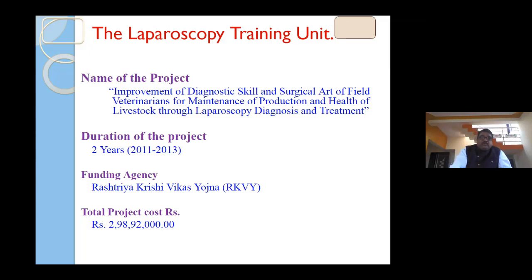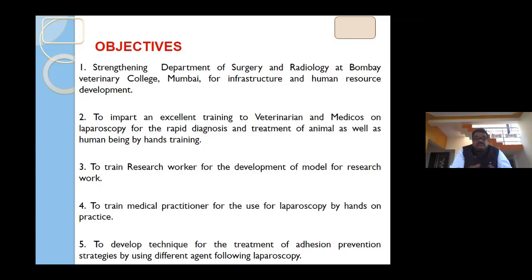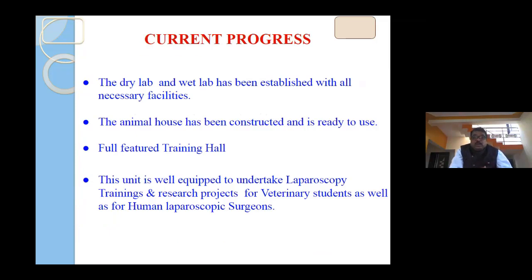The objectives were the strengthening of the Department of Surgery, improving the infrastructure of the Department of Surgery, imparting excellent training to veterinarians and medicos through laparoscopy for the diagnosis and treatment of animals as well as humans, training research workers of veterinary and medical fields, and training postgraduate and PhD students.